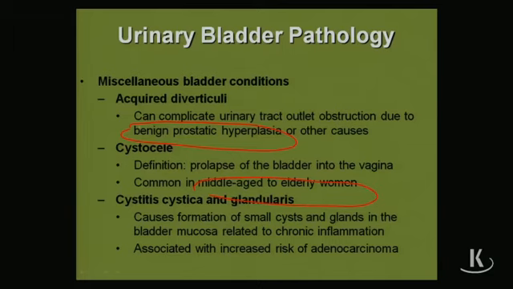Because of the hyperplasia of the prostate, right, you're constricting the urethra, right? So what happens? The urine backs up into the bladder. But the bladder says, no, man, I've had enough of this urine. Let me get rid of it. So the bladder is trying to force all this urine out, okay? But what happens is, number one, you get this trabecular pattern of the muscular wall, you can see. And the second thing is, because of the increased pressure, the wall gets weak, you get these little outpocketings that can form in the bladder. So very important, the diverticuli, you think BPH and elderly males. All right, and that concludes our renal pathology. Thank you.